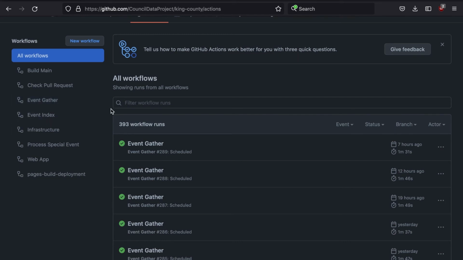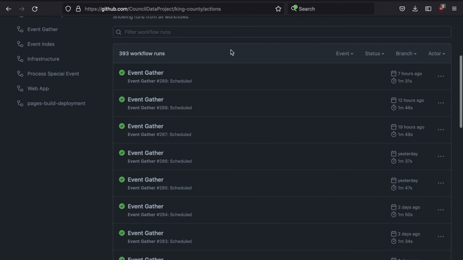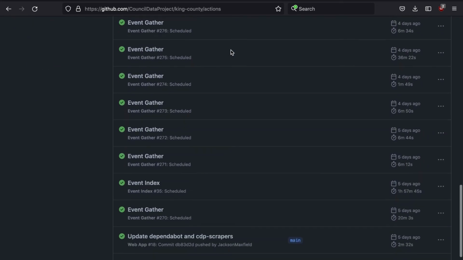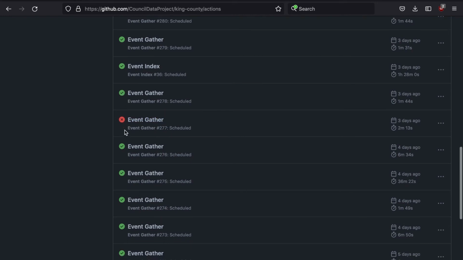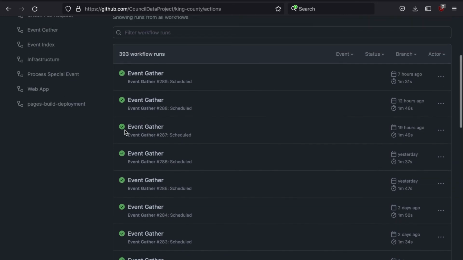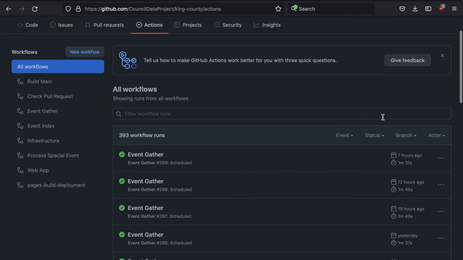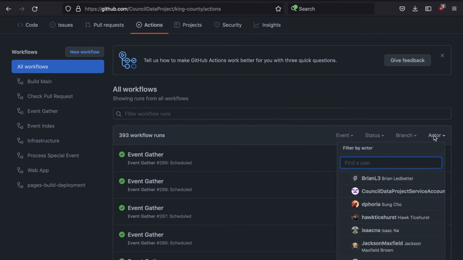GitHub Actions are also really convenient because all the workflows are stored and sorted chronologically, and we can see which actions succeed, such as this one, versus failing with the red icon. And we can also filter by various criteria, such as the branch, the actor, as in who initiated the workflow, and so on.